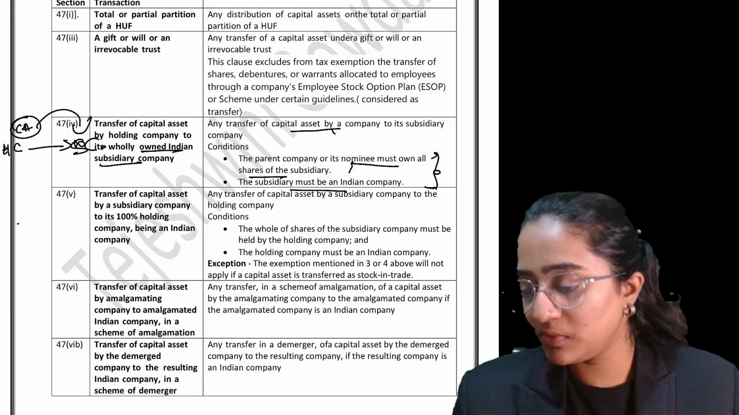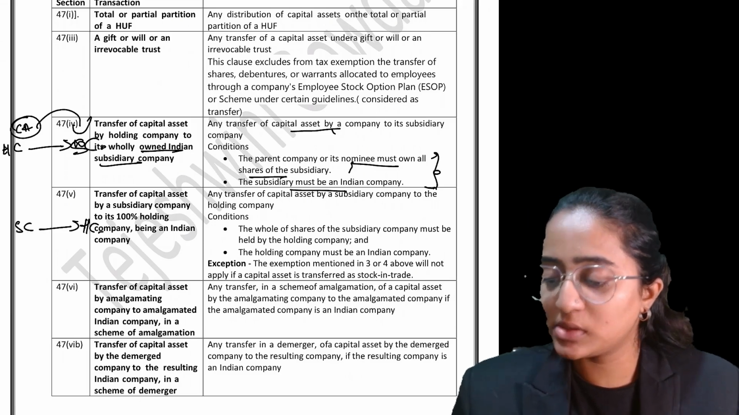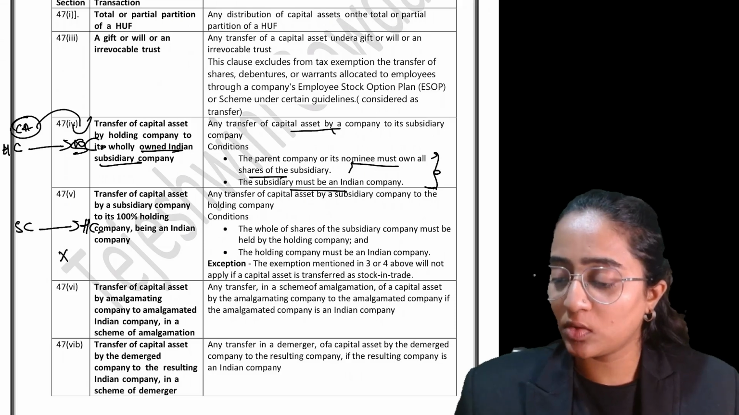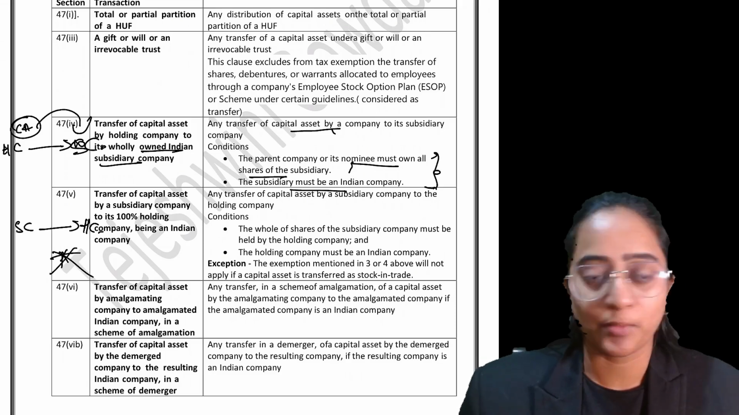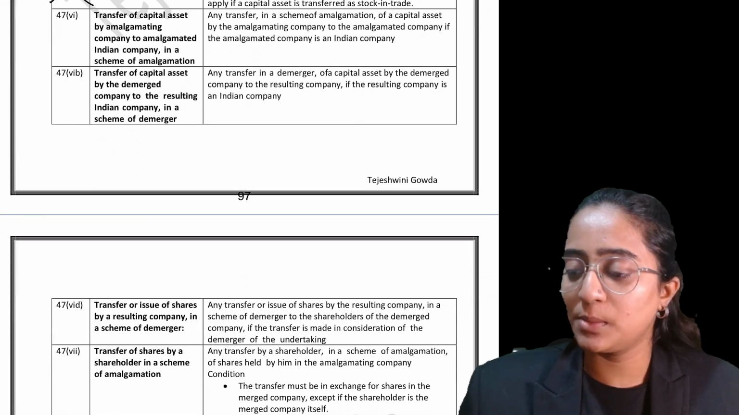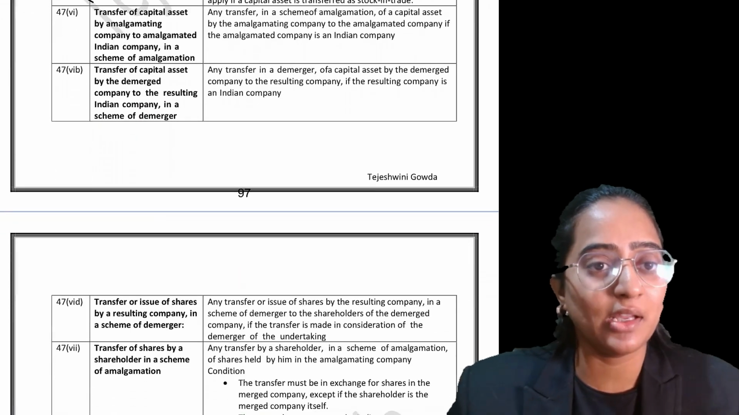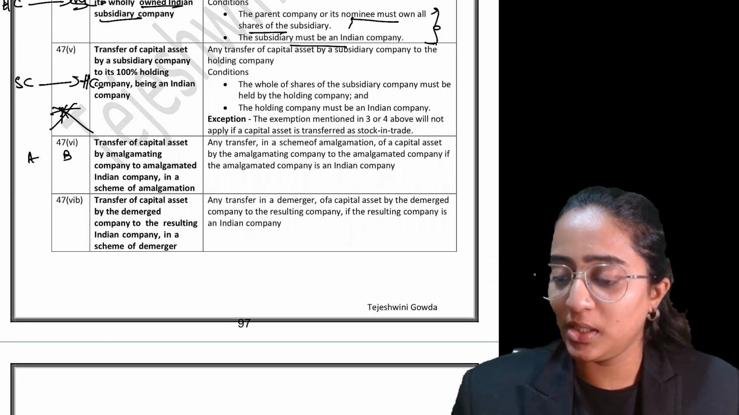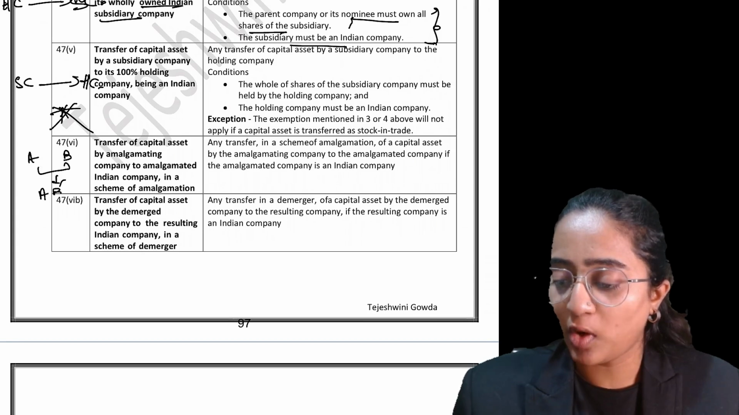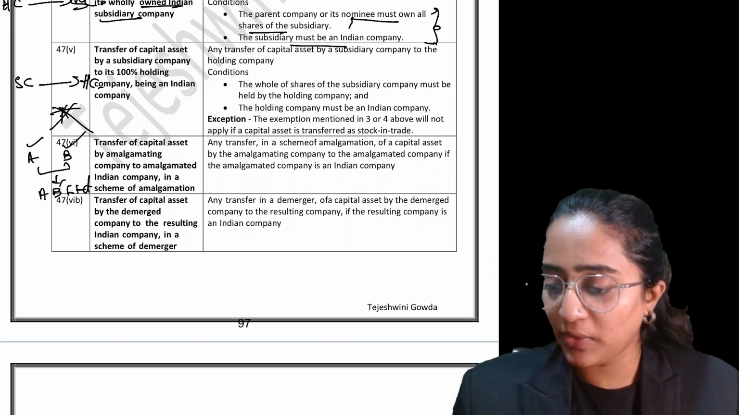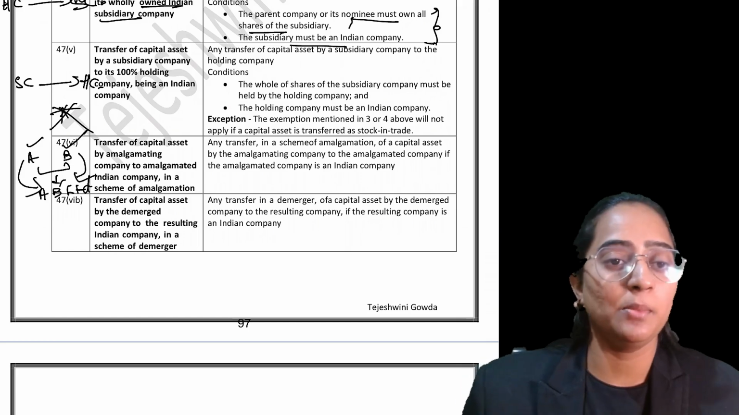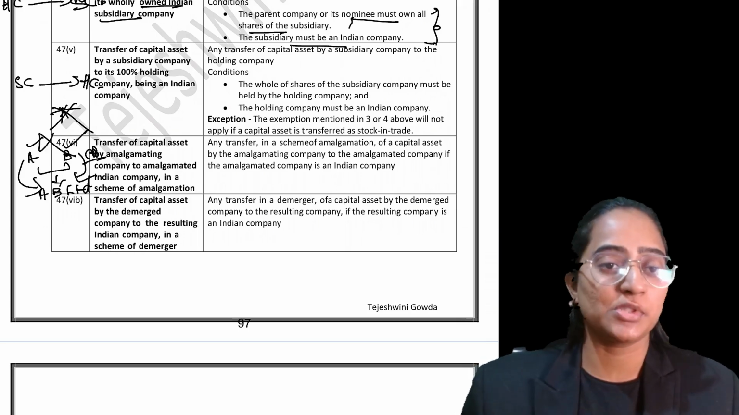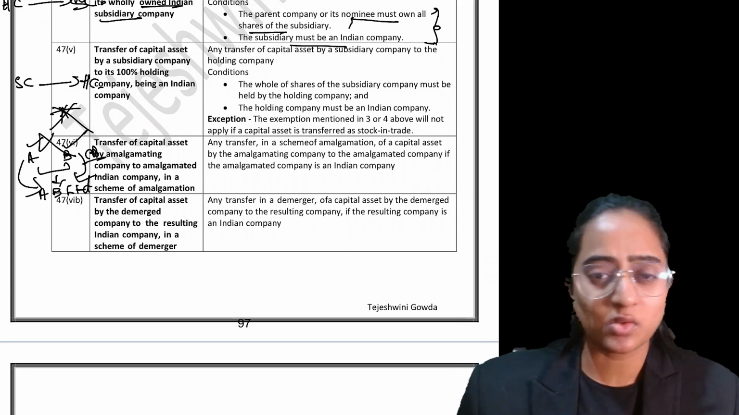Again, in the vice versa situation, when the subsidiary company transfers to its 100% holding company, again it is not going to be treated as a transfer, not a transfer at all. The transfer of a capital asset by an amalgamating company to the amalgamated Indian company in a scheme of amalgamation. That is two companies coming together. Here A Limited and B Limited come together to do the business, forming AB Limited. Assets of A Limited and B Limited are being transferred to AB Limited. This transfer of capital assets in the scheme of amalgamation is not a transfer. If it is not a transfer, it is not a capital gain.